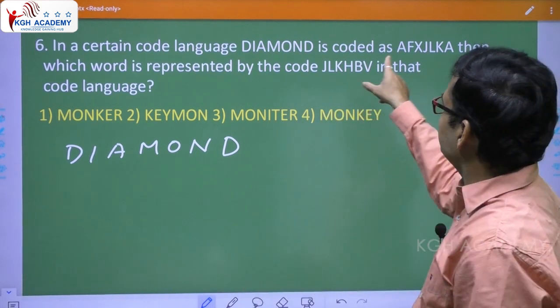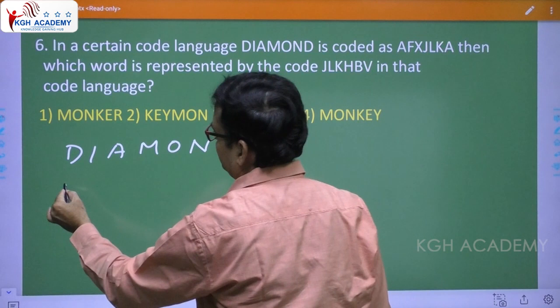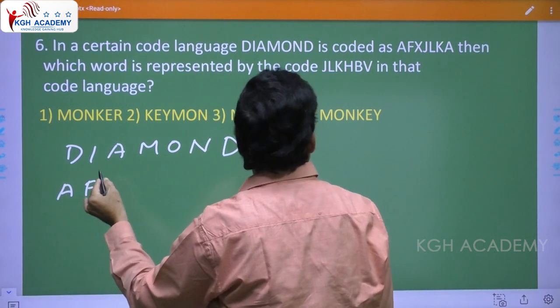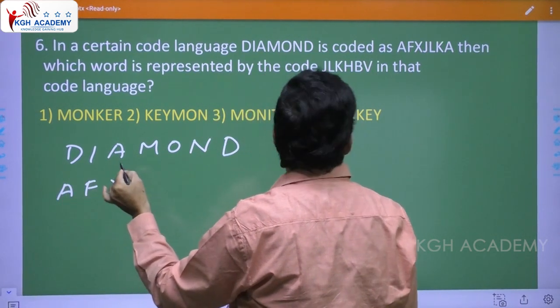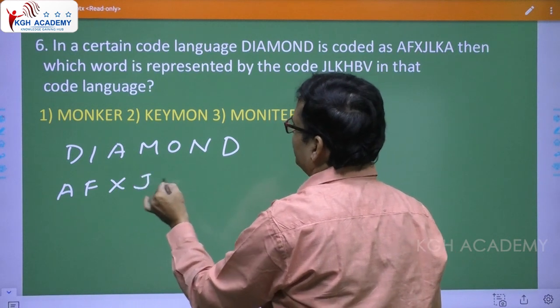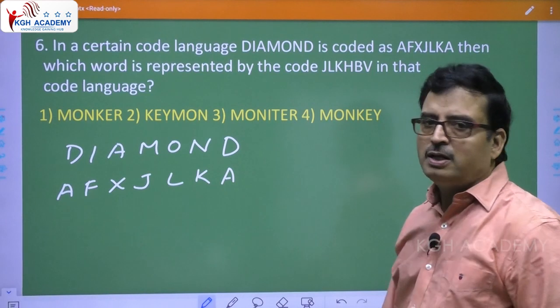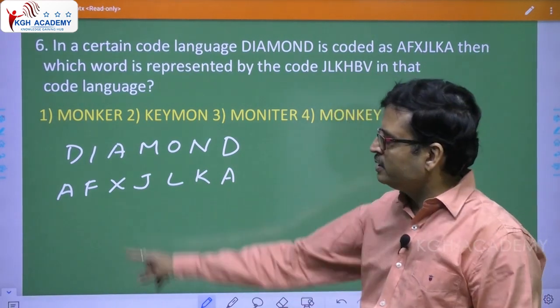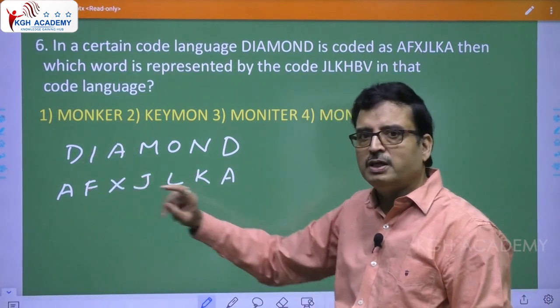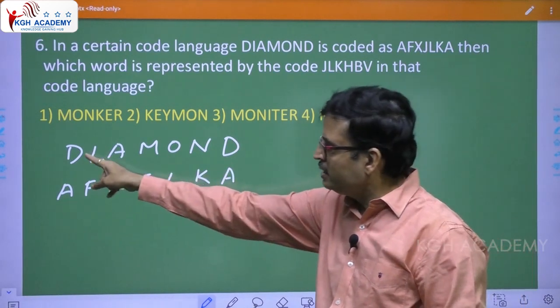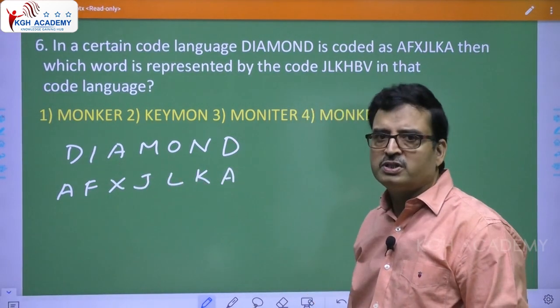So diamond, that's coded as AFXJLKA. Let us put it here: AFX, next, JLKA. Now, first of all, observe the question. It started with D, ended with D, and A. So there is some logic.